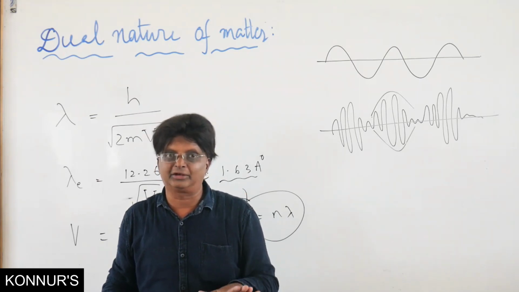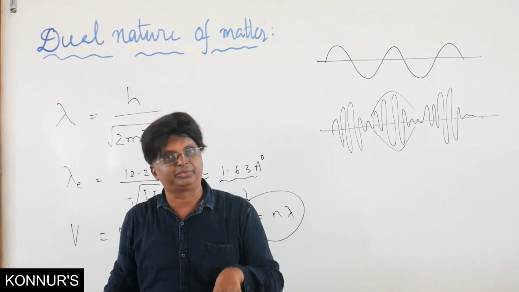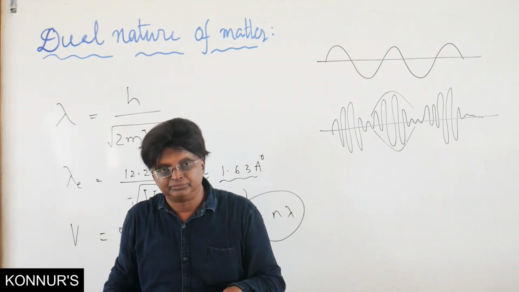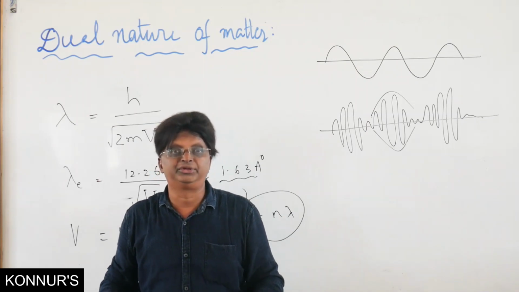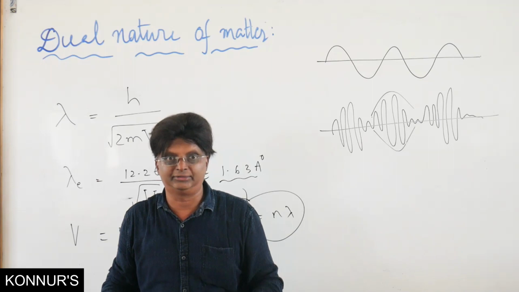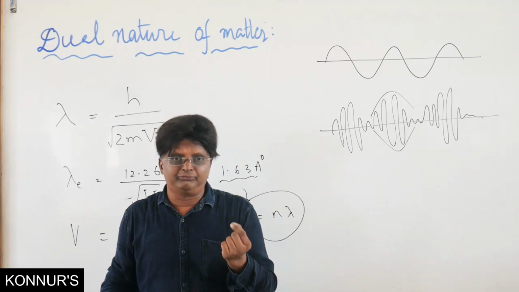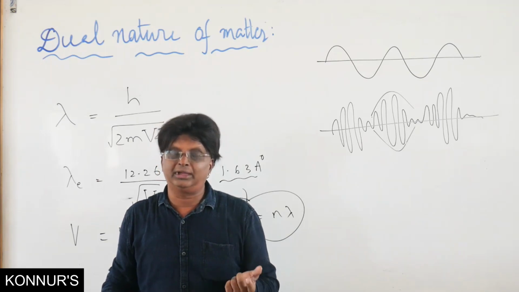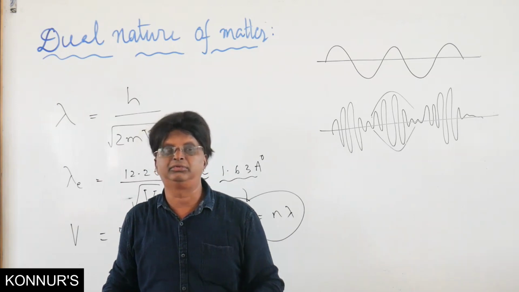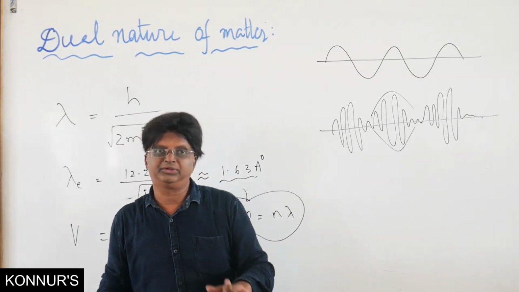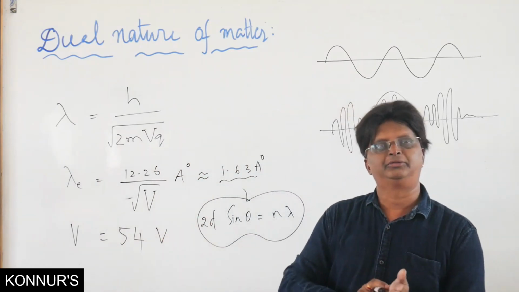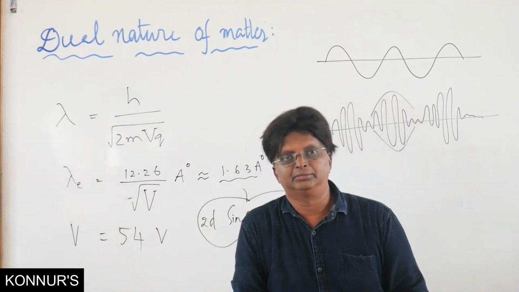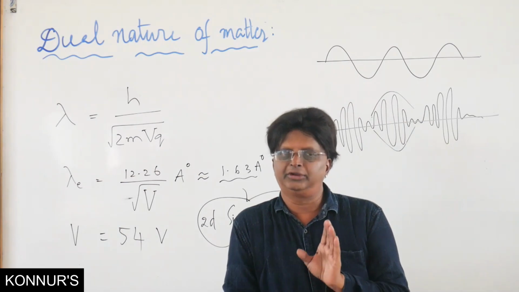But in the case of the electron microscope, which works on the principle of electron diffraction, the order of magnification is unbelievably huge. It is 10 raised to 5 orders. So even very minute microorganisms can be seen in greater detail. That is the advantage of the electron microscope, which is based on the principle of the dual nature of matter. So these are the things regarding the dual nature of matter.